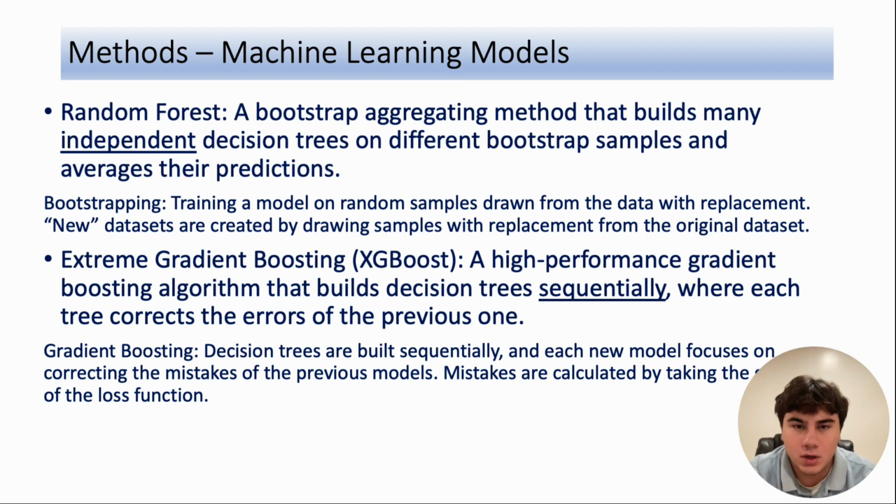Here are the machine learning models that are used in the study. But before I get on to the first one, I want to talk about decision trees. A decision tree is a model that makes predictions by splitting data into smaller groups based on feature values, putting them into nodes and leaves. This model, decision trees, is pretty basic and easy to understand.